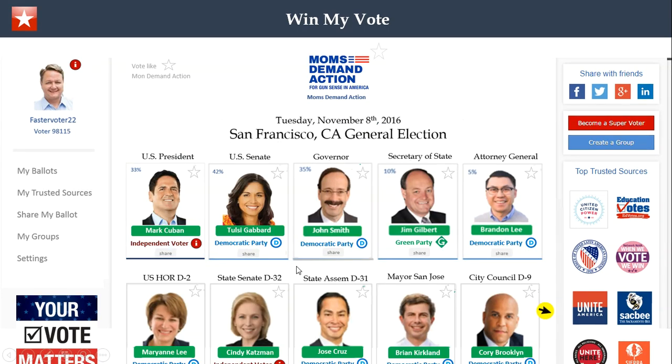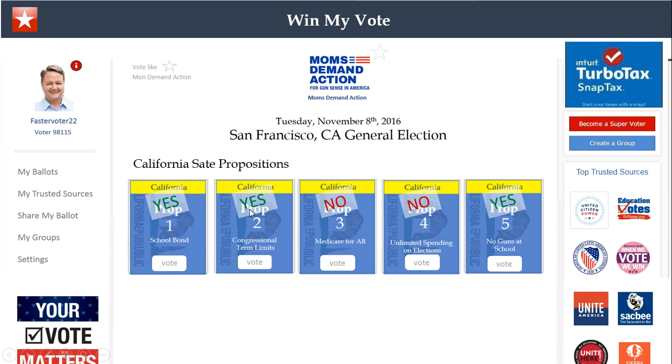And essentially their group page is their voter guide. And here are all the candidates that they've endorsed. And I can scroll down and I can see where they stand on all of the propositions and measures and everything else. So they'll get ballots just like everybody else and they'll be able to go through those.